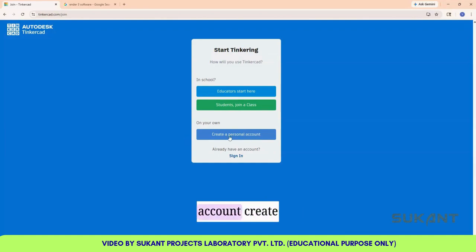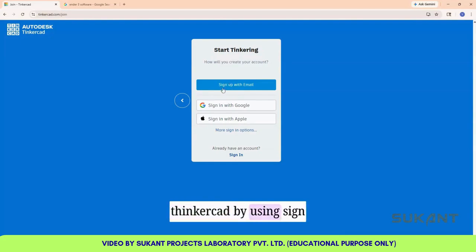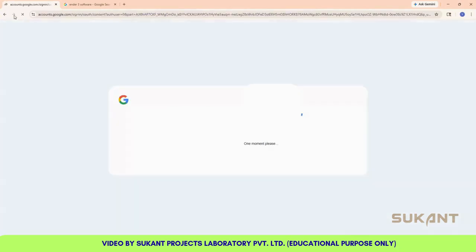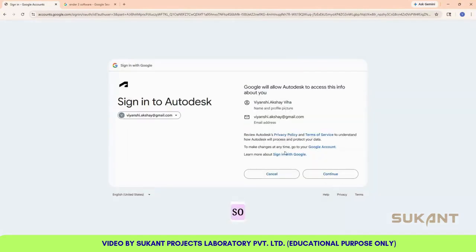So to create a personal account, create a personal account. And you can use Tinkercad by using the sign up with email option, or you can create with Google account, that is your Gmail. Click on sign in with Google. So click your email account. Google will ask you to give permission. Click on continue.